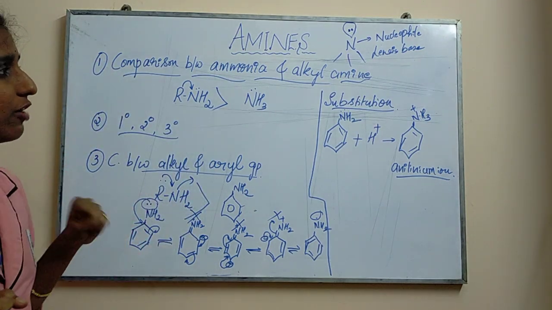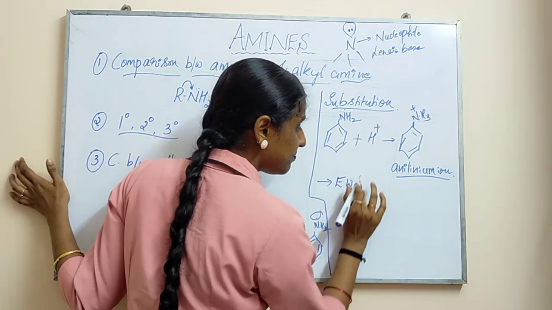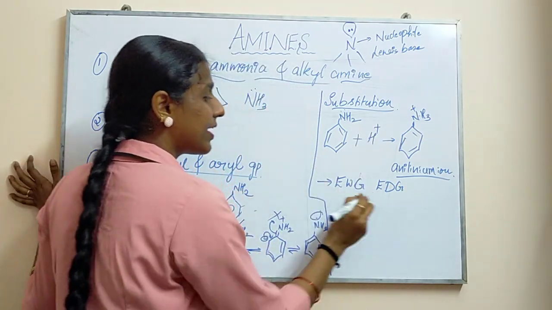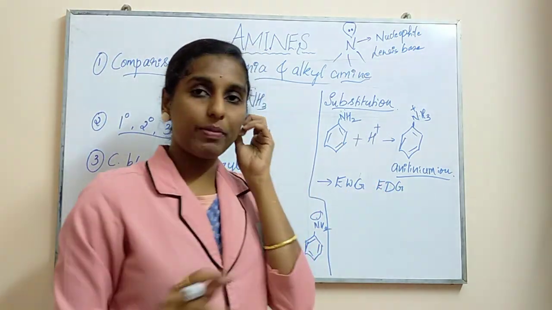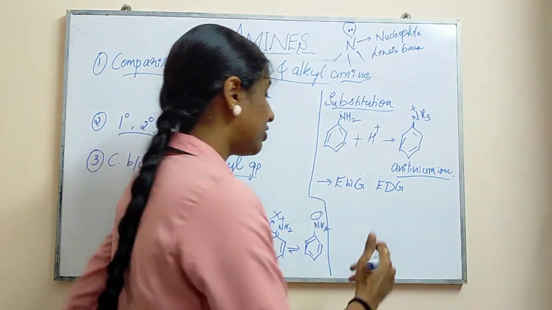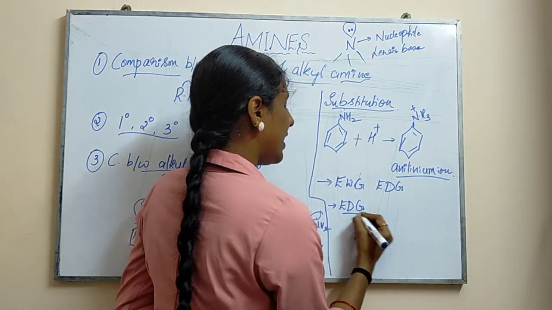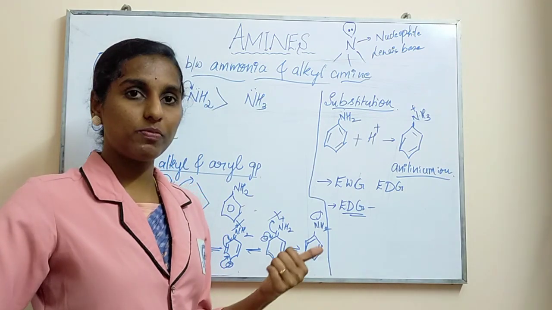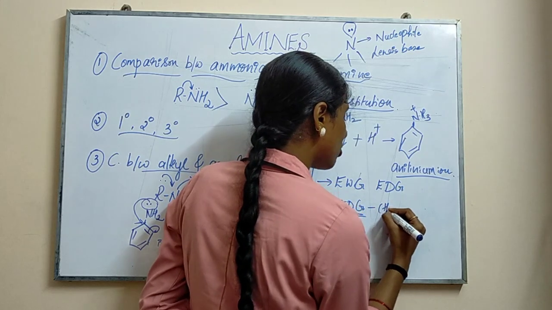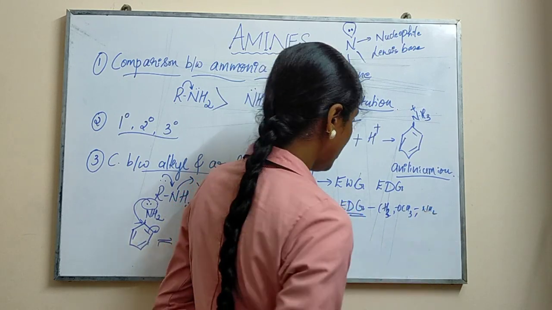When you are substituting any group over here, first we'll take the electron withdrawing group as well as the electron donating group. In these two cases, which will be having more basic property, that is what we are seeing. First we will see what happens regarding the electron donating group if it is present. Electron donating groups are like the methyl group, CH3 groups, OCH3 groups, or if you are having NH2 groups. These are all electron donating groups.